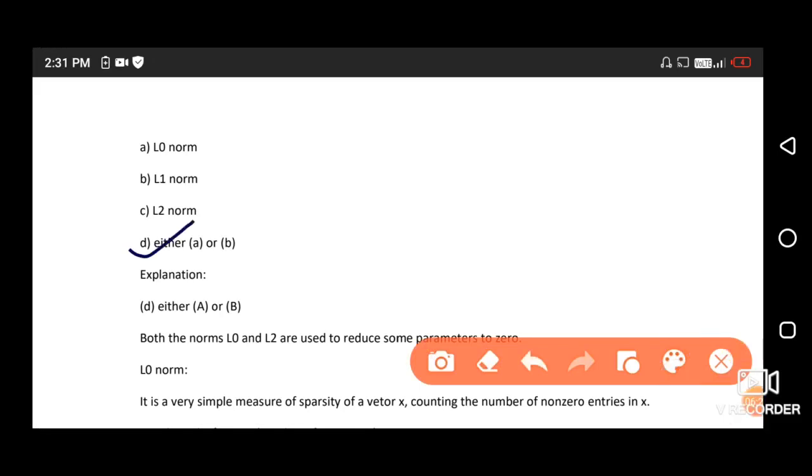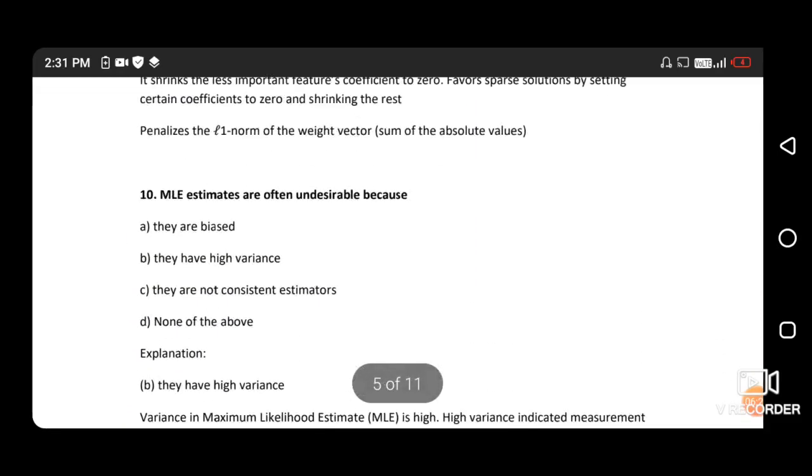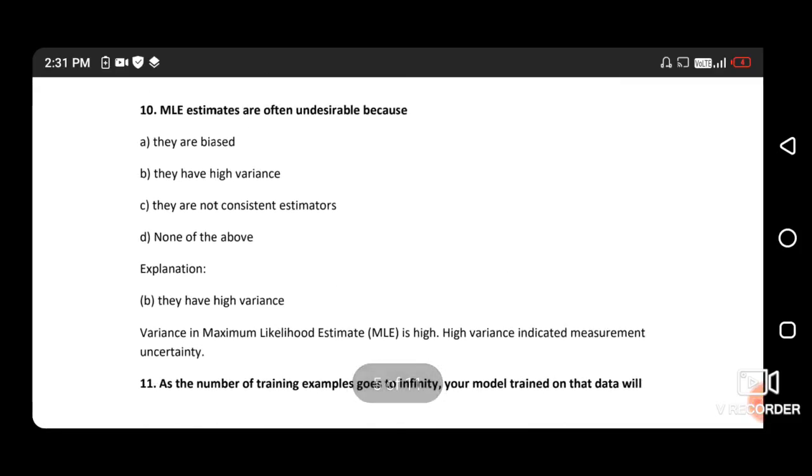Next question: MLE estimates are often undesirable because... MLE's full form is maximum likelihood estimation. So the right answer is that it's undesirable because they have high variance.